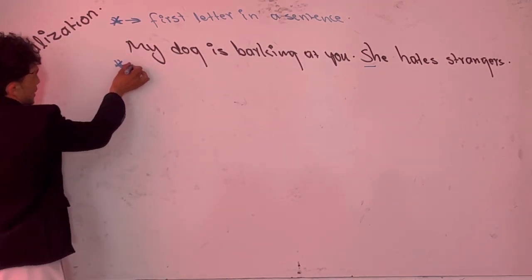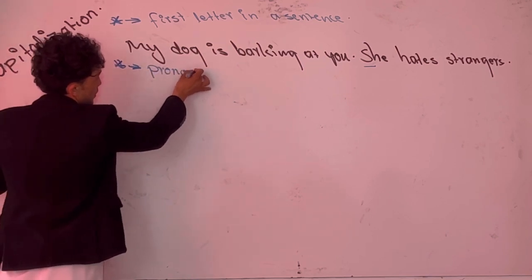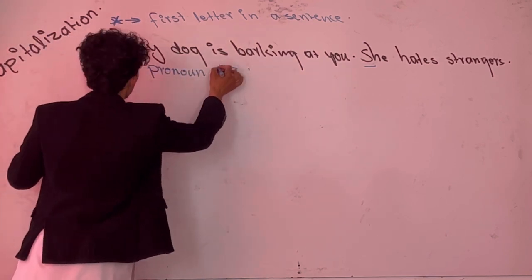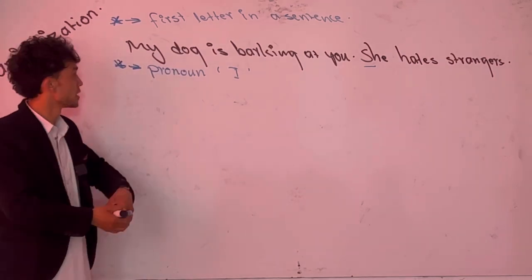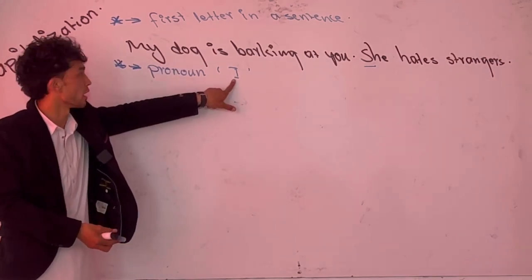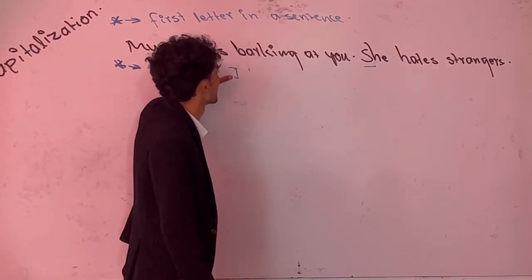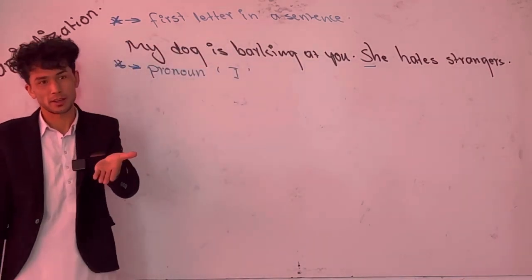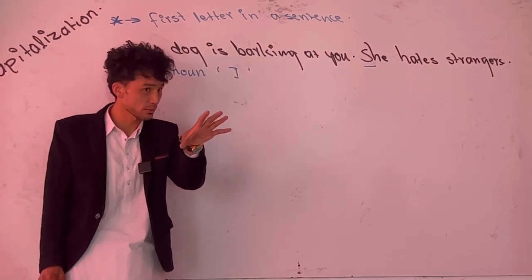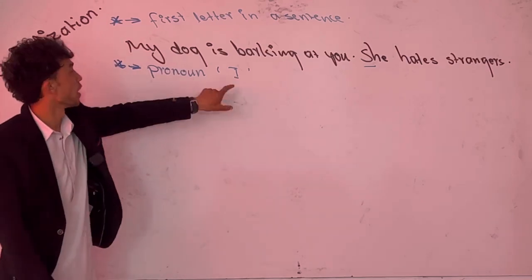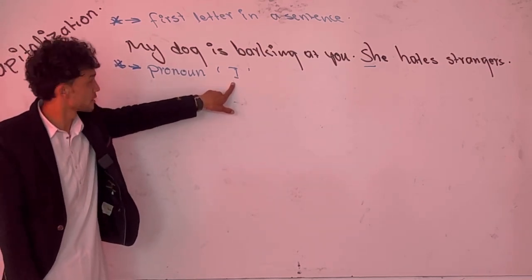And the second capitalization rule is the pronoun I. I is always capitalized. This is one of the exceptions in the English language. I am not talking about the letter I, I'm talking about the pronoun I. Pronoun I, we, you, they. We do have a bunch of personal pronouns. From those pronouns, I is always capitalized, without any doubt. You got it?